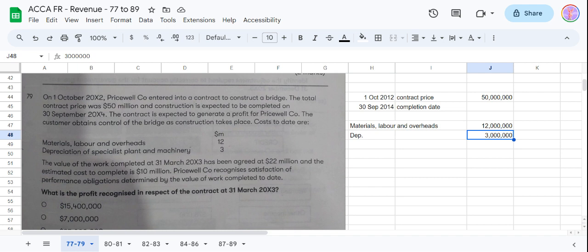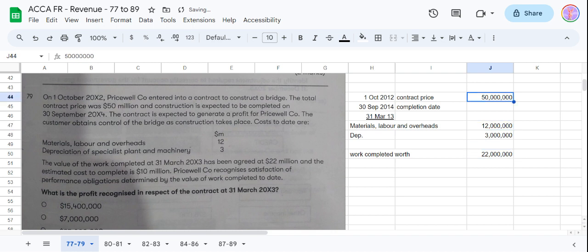The value of the work completed at 31st March 13. So I think this data is as of 31st March 13, and it has been agreed at 22 million. Work completed is worth 22 million.